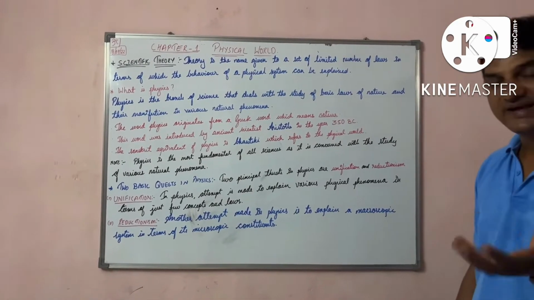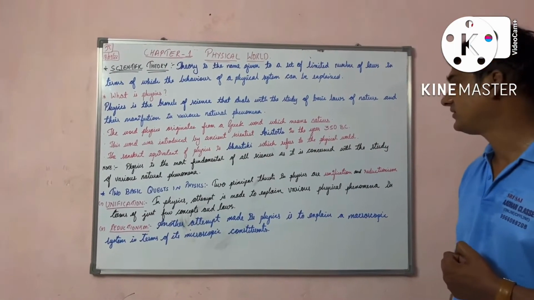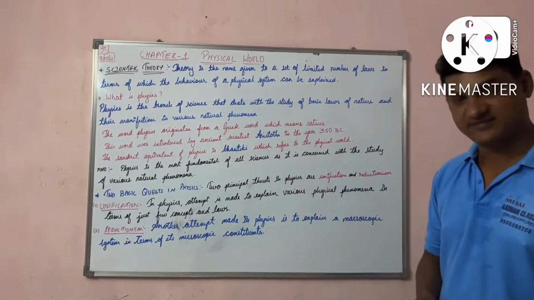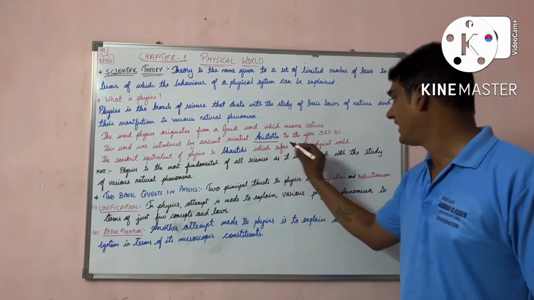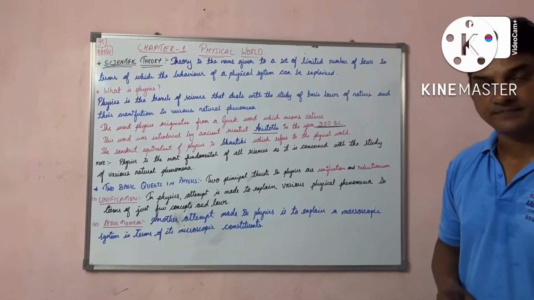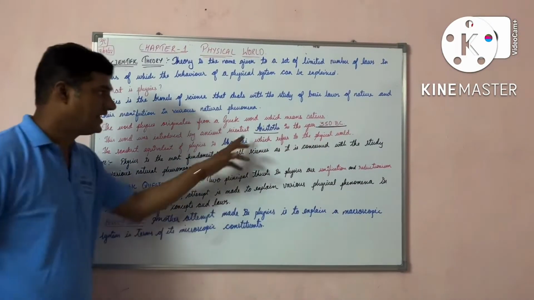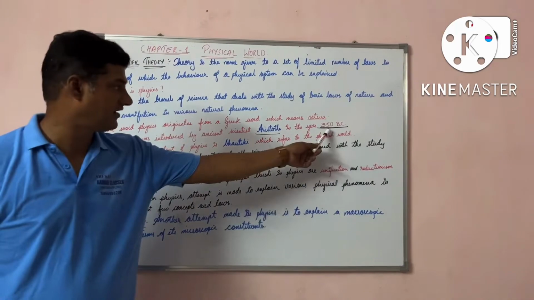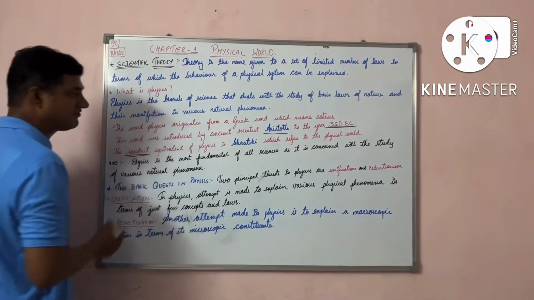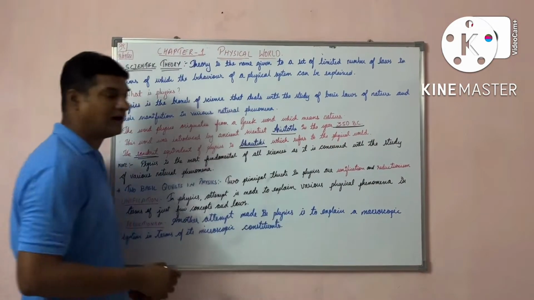Now from where has this word physics originated, my dear students? It was introduced by the Asian scientist Aristotle in the year 350 BC. The equivalent meaning of physics in Sanskrit is Bhautiki.